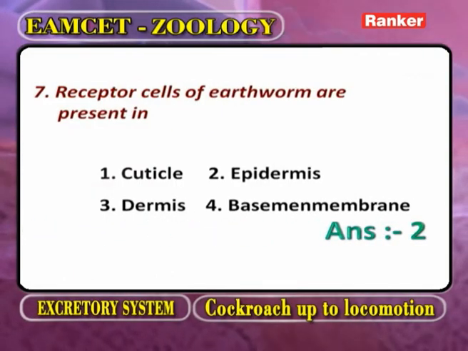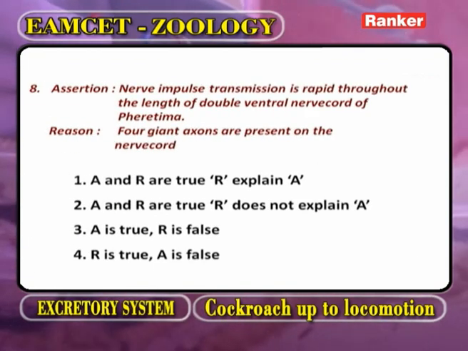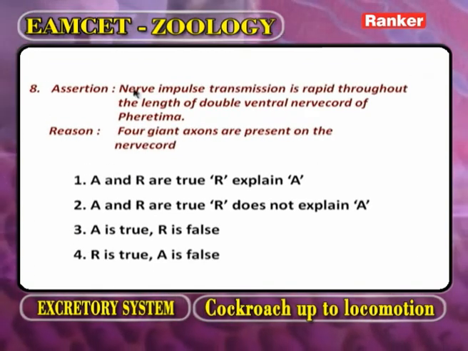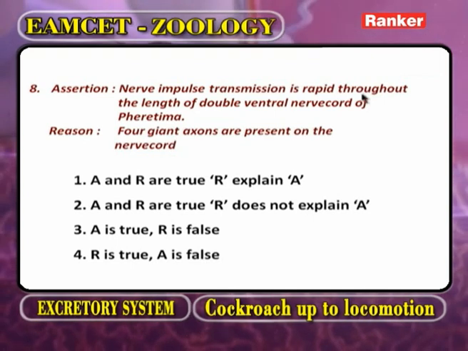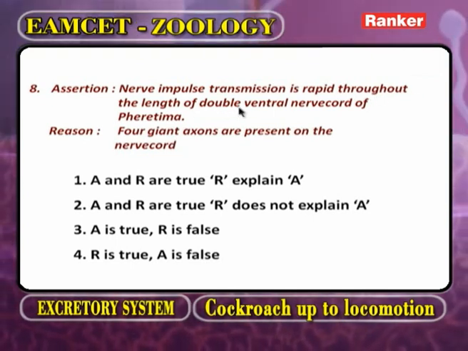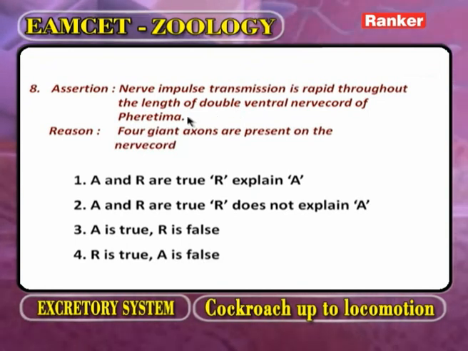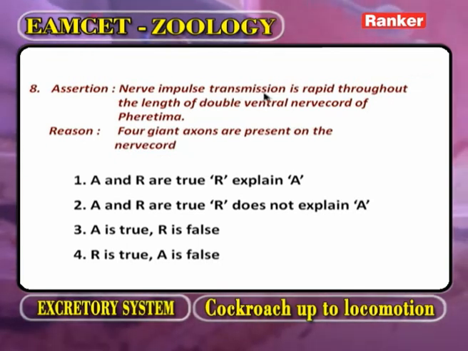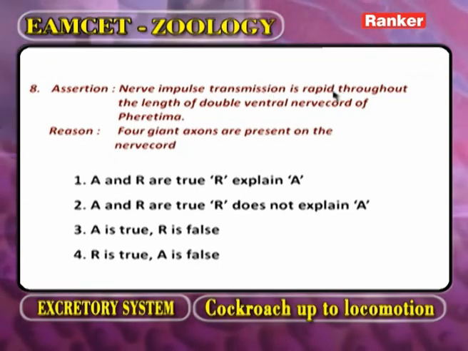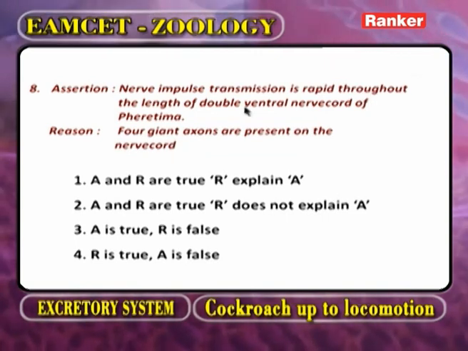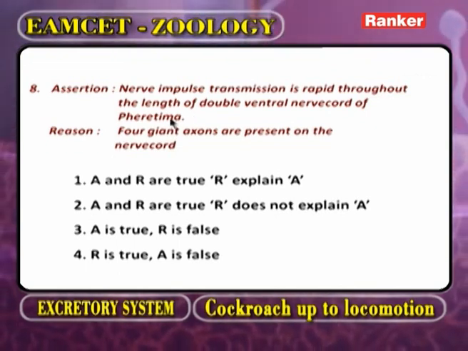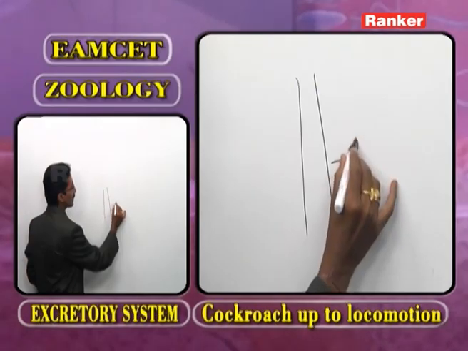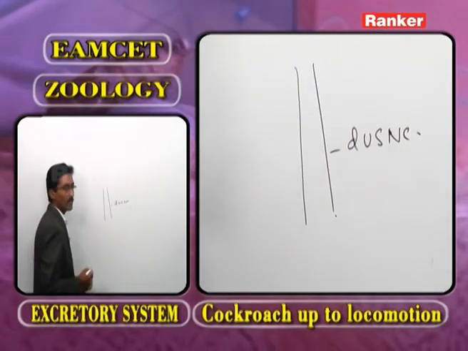Now go for the next question. Now as we observe the next question, assertion: nerve impulse transmission is rapid throughout the length of double ventral nerve cord of Pheretima. Again it is repeating. Nerve impulse propagation or transmission is rapid throughout the length of double ventral nerve cord of Pheretima. Now as we observe the body of Pheretima, this is called double ventral solid nerve cord.